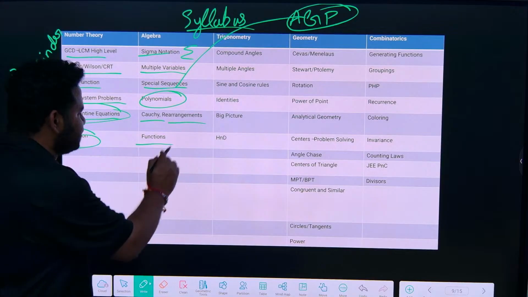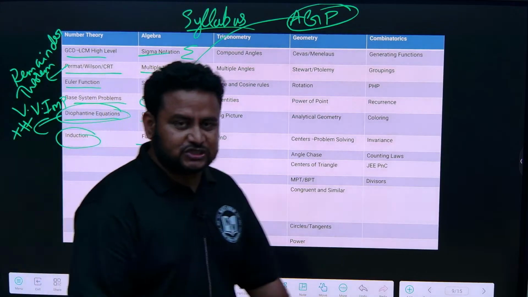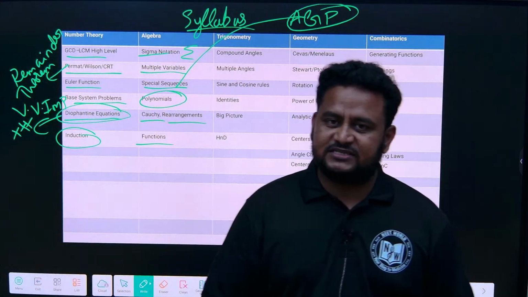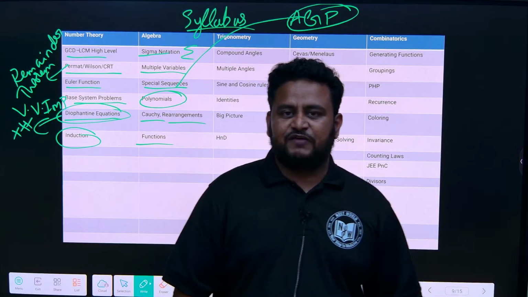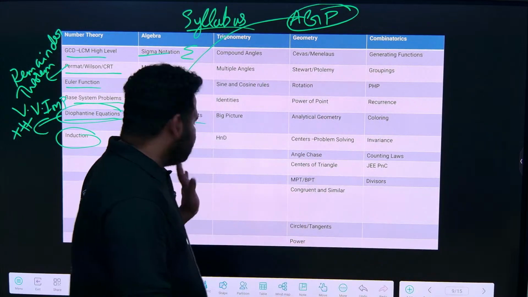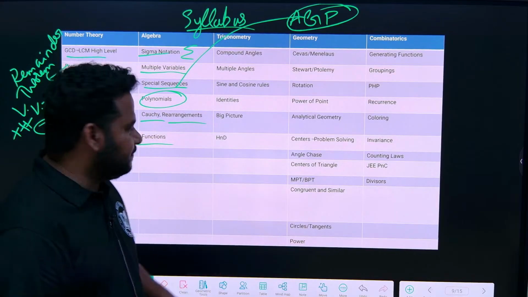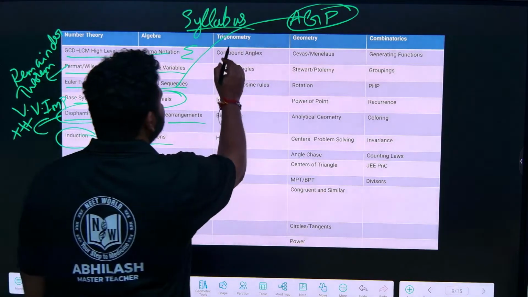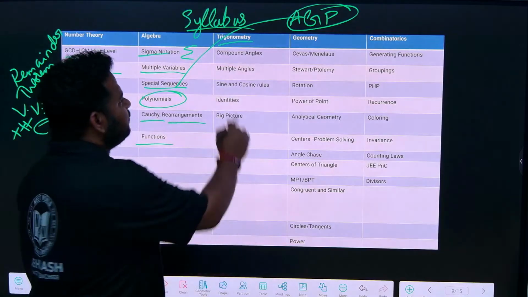Then also functions. When it comes to functions you have to study in depth. First you should know what are sets, relations, then you will understand functions. So functions, be it hyperbolic functions, such type of functions will be asked. Next we have trigonometry. Coming to trigonometry, you will be having compound angles.